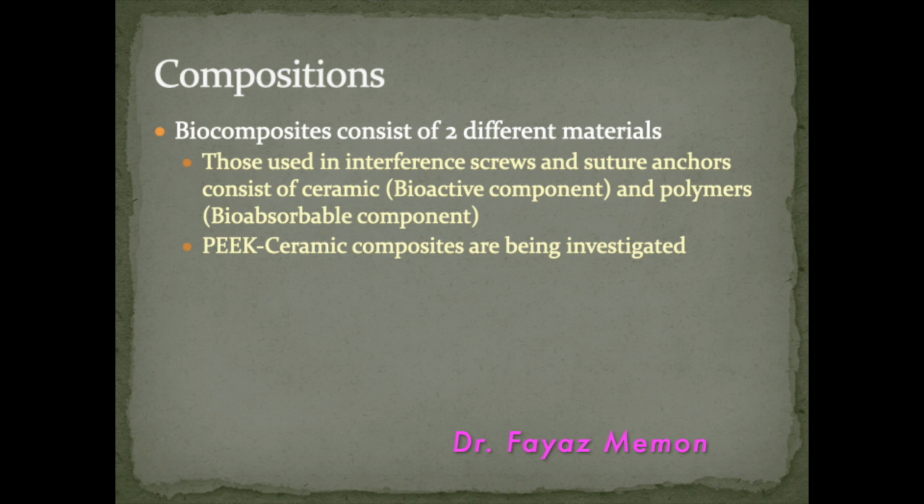Now what happens is that once the implant is in vivo in the body, the polymer slowly starts degrading and over a few years it gets degraded. At the same time, the bioactive component of the ceramic allows the bony ingrowth, thereby completely replacing the implant with the bone.